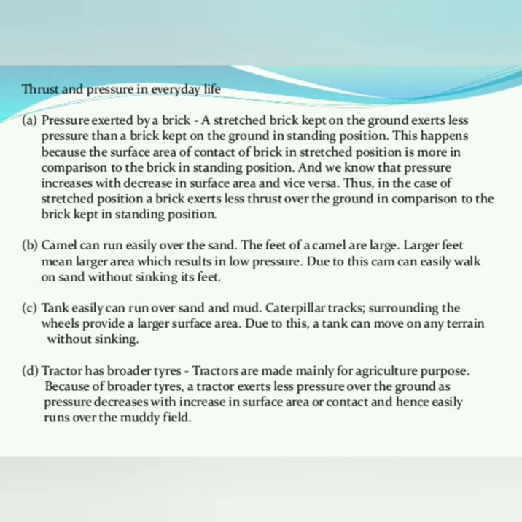This happens because the surface area of contact of the brick in the stretched position is more in comparison to the brick in the standing position, and we know that pressure decreases with increase in surface area and vice versa. Thus in the stretched position, a brick exerts less pressure over the ground in comparison to the brick kept in the standing position.